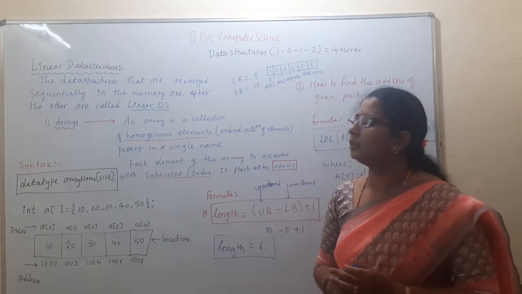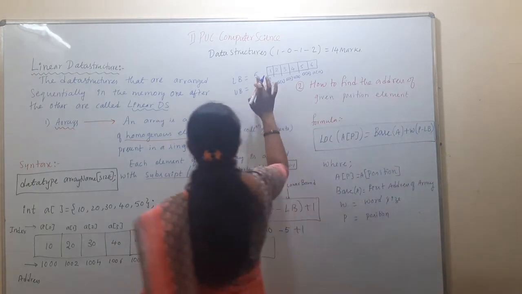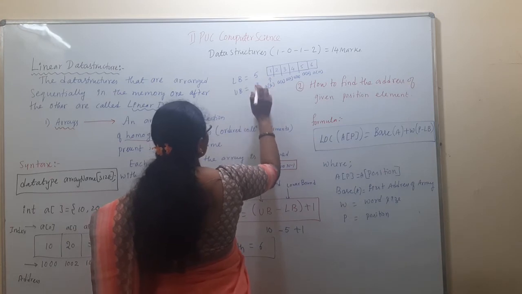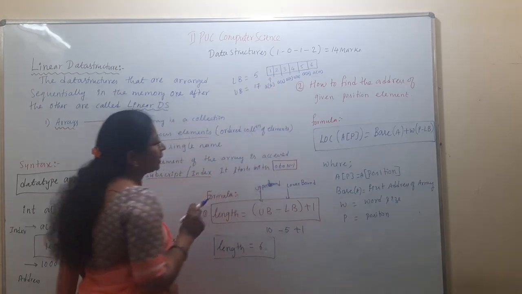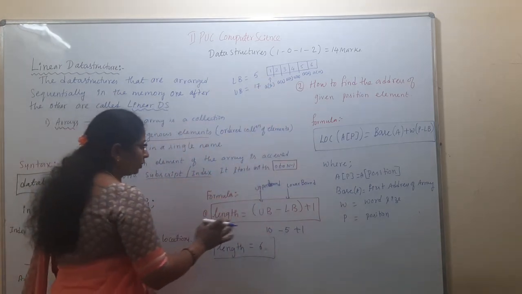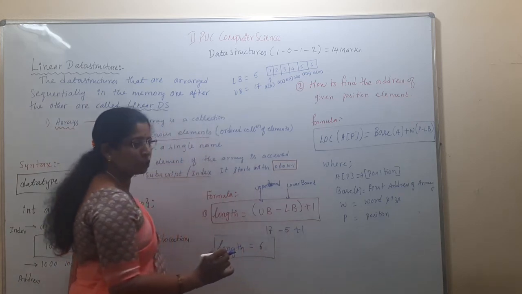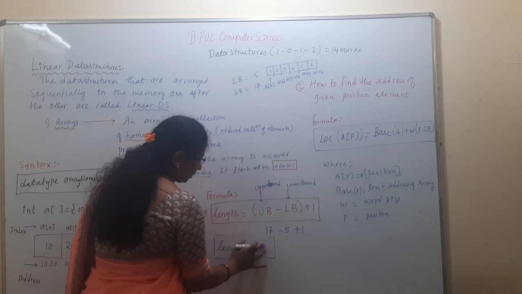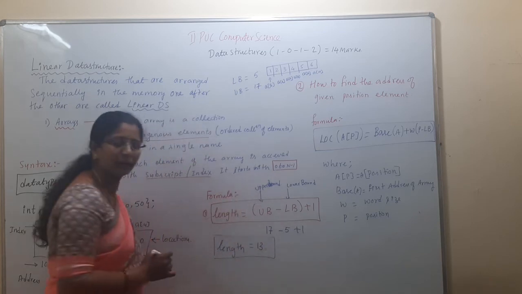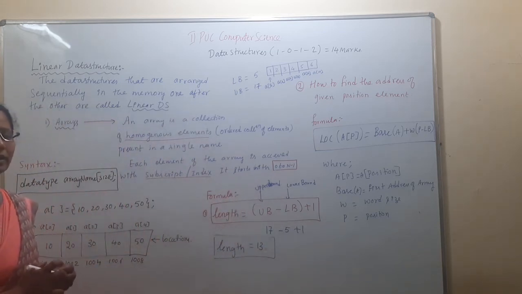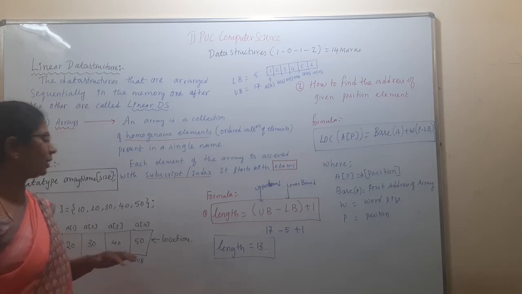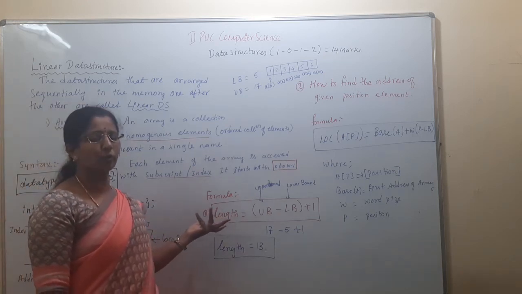the given LB is 5 and the UB is 17. So 5 and 17, what are you going to get? 17 minus 5 is 12. 12 plus 1, 13 is the length of the array. That's just the formula you need to remember, or you may get a direct question for 1 mark.